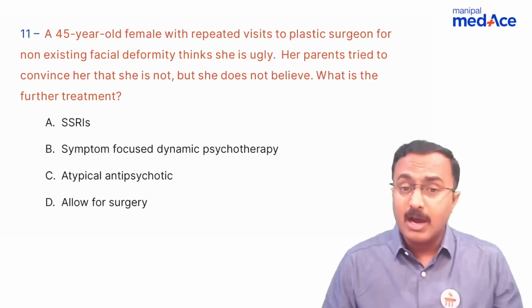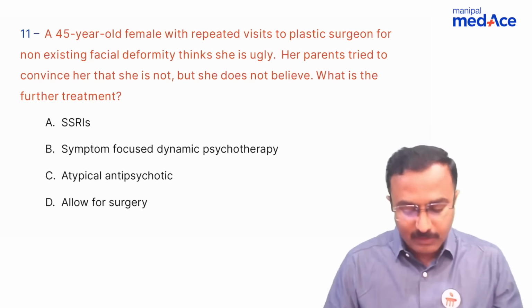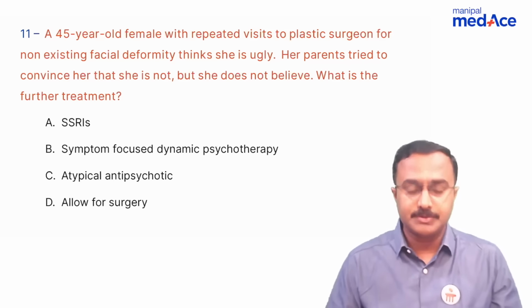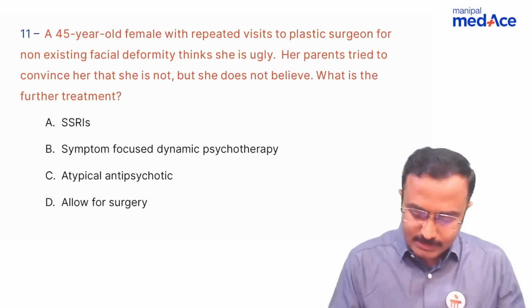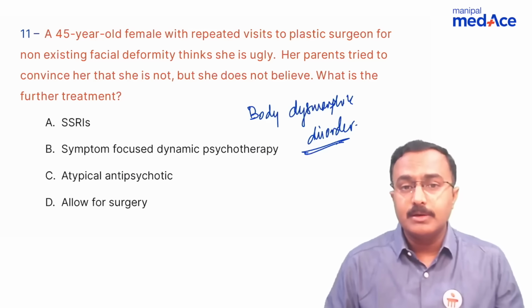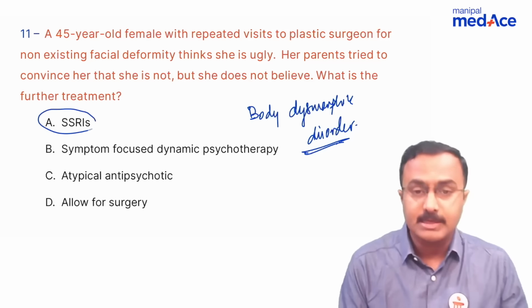Next question. A 45-year-old female with repeated visits to a plastic surgeon for a non-existing facial deformity thinks she is ugly. Her parents try to convince her that she is not, but she does not believe it. What is the further treatment on being referred to a psychiatrist? Here, in this case, the diagnosis is body dysmorphic disorder. So the first line of treatment is SSRIs.